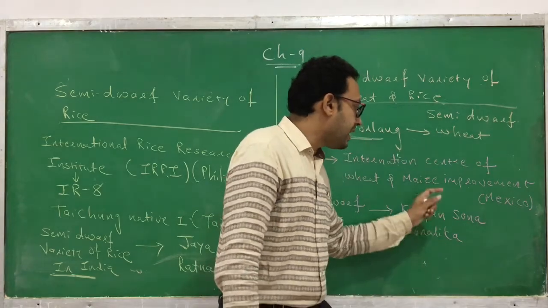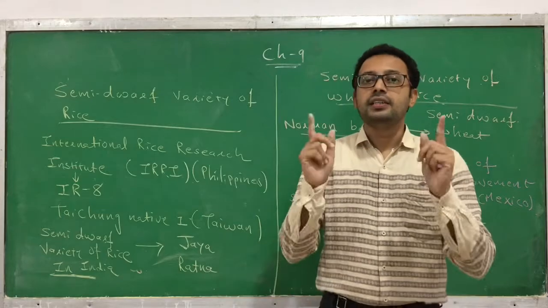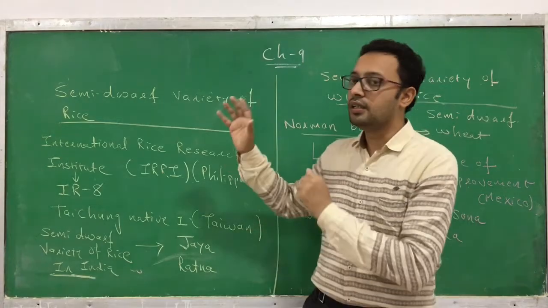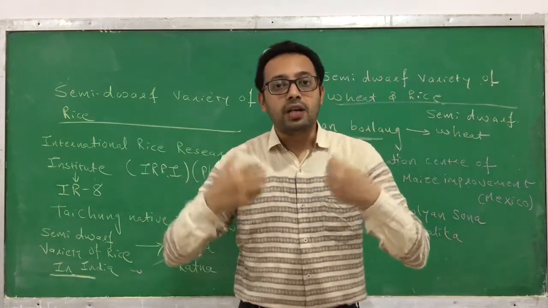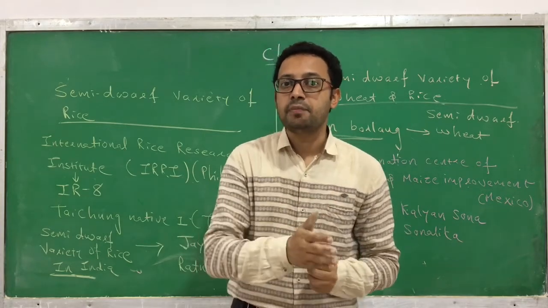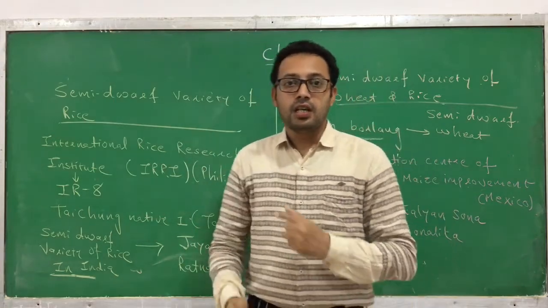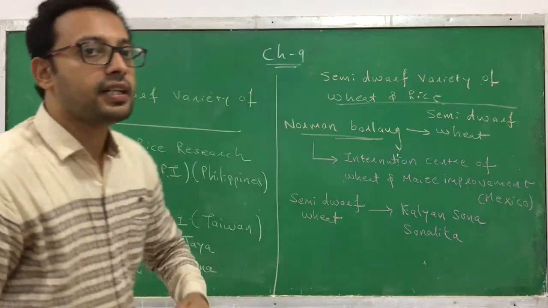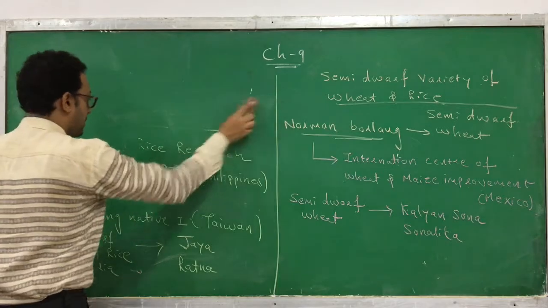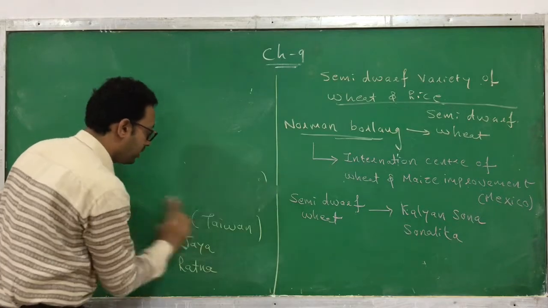So Sonalika and Kalyan Sona are the semi-dwarf varieties of wheat. Jaya and Ratna are the semi-dwarf varieties of rice. So this is one example, wheat and rice, in which we have improved the yield. Remember, here we are discussing plant breeding for improving yield, and we have seen the first example of wheat and rice. Now we are moving ahead. We have not only done this in wheat and rice, we have also done it in the case of sugar cane. So I will also explain with the example of sugar cane what is possible and how we have done it.